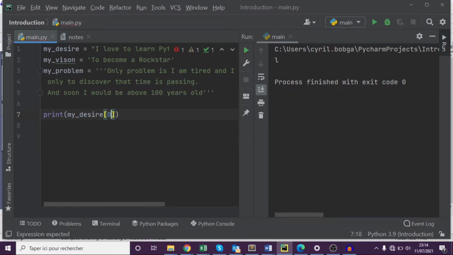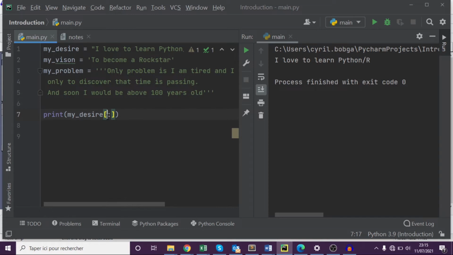So let's print the first 6 elements. Instead of putting 5, we are going to put 6 here because this is inclusive while this is exclusive. So let's print that. You see, what do you get? You get I love, which is 1, 2, 3, 4, 5. If we put nothing at the end here, what do we get? You see, it prints the whole string. So you could as well remove this and print this. You see, you print the whole string.